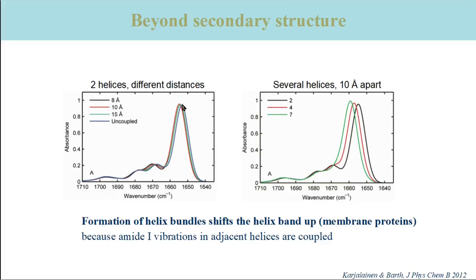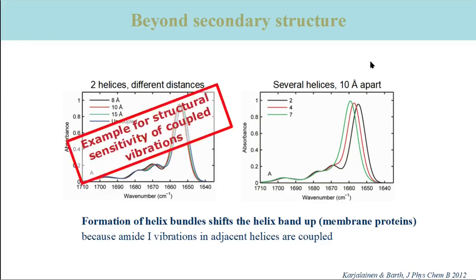The right figure illustrates the effect of assembling several helices. The more helices are contained in a helix bundle, the higher the wave number, as shown here for 2, 4 and 7 helices. As you know, helix bundles are common structures in membrane proteins, so this shift is a relevant property of the amide-1 vibrations. The helix bundle effect is another example for the structural sensitivity of coupled vibrations.